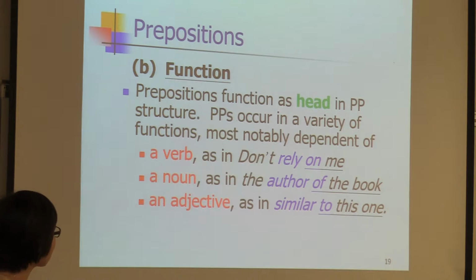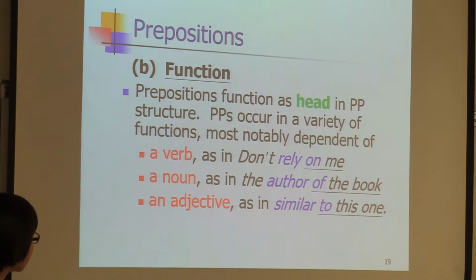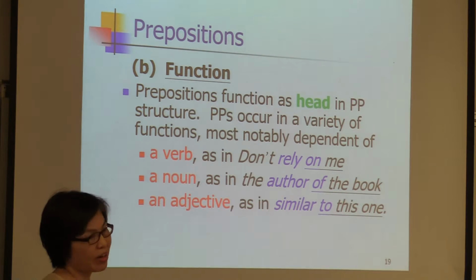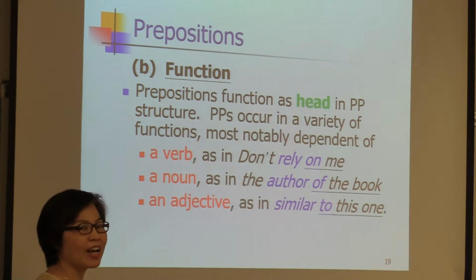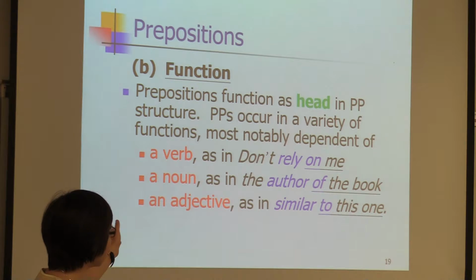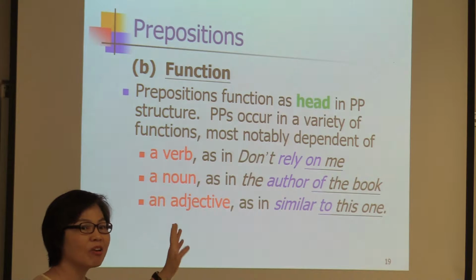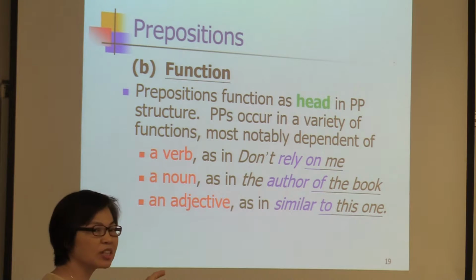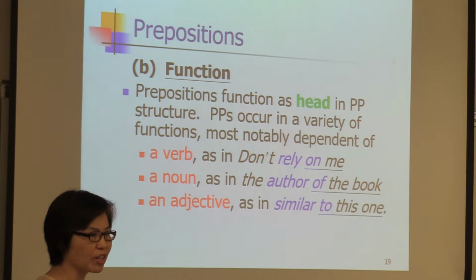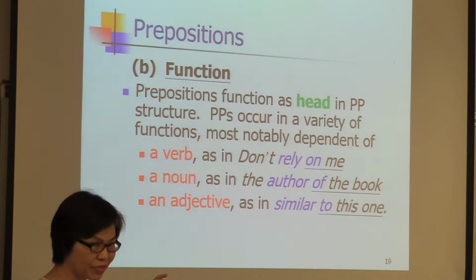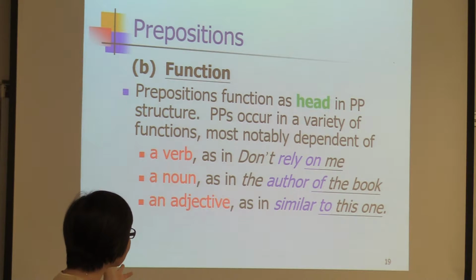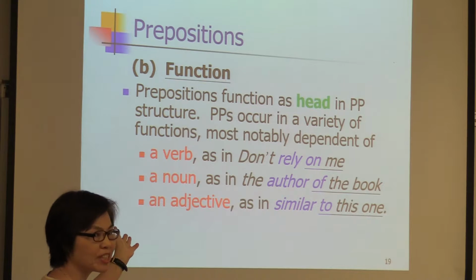So, okay, about the function. Prepositions function as the head in a prepositional phrase. And prepositional phrases occur in a variety of functions. That means they are used together with particular verbs. Like after rely, we say on. Rely on me. Or the author of the book, the capital of the city. So it can follow a particular noun.